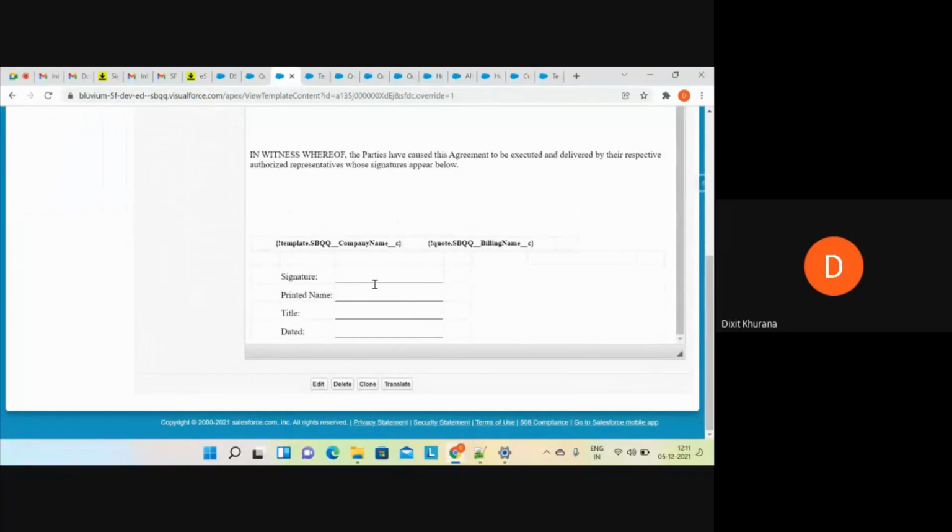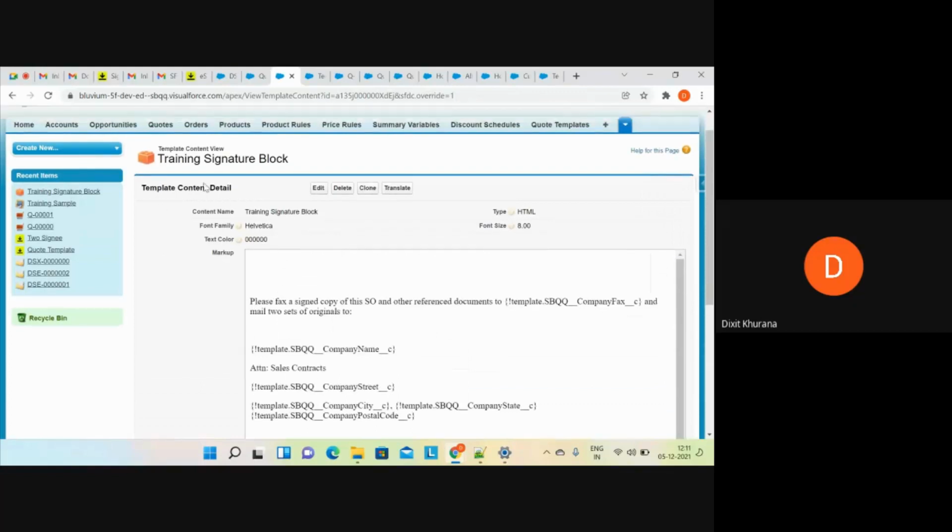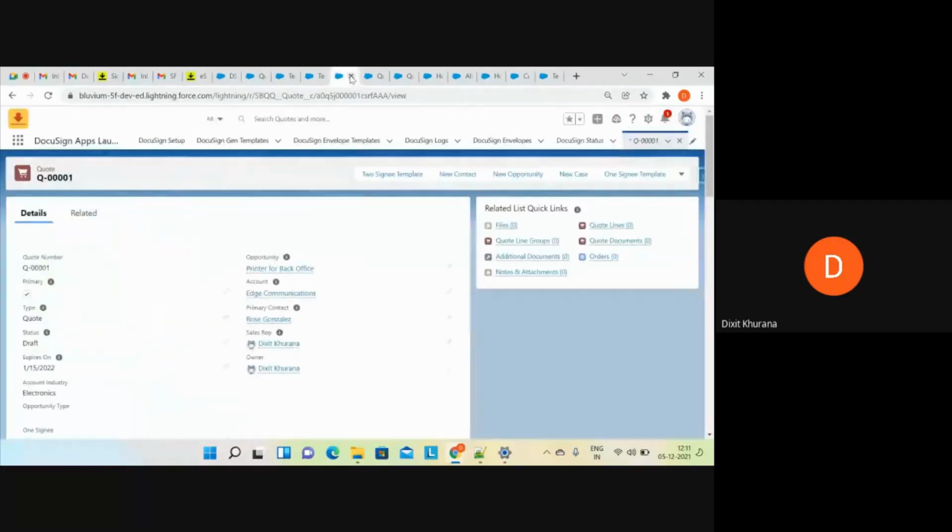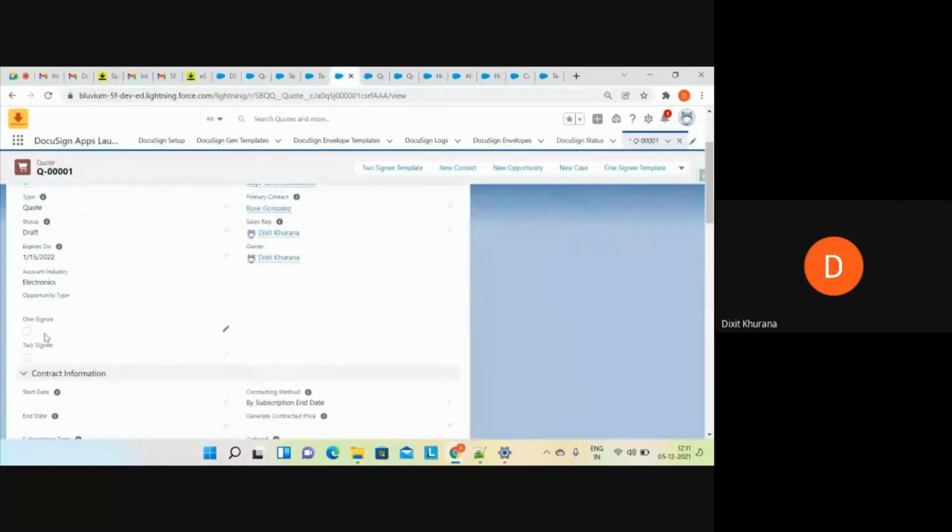Now I want all these things to be dynamic. How it should be dynamic: I have already created a field on the quote, that is one sign. This is for demo purposes; you can treat it in any other way as well, totally depending upon your project. For simplicity, I have created it.